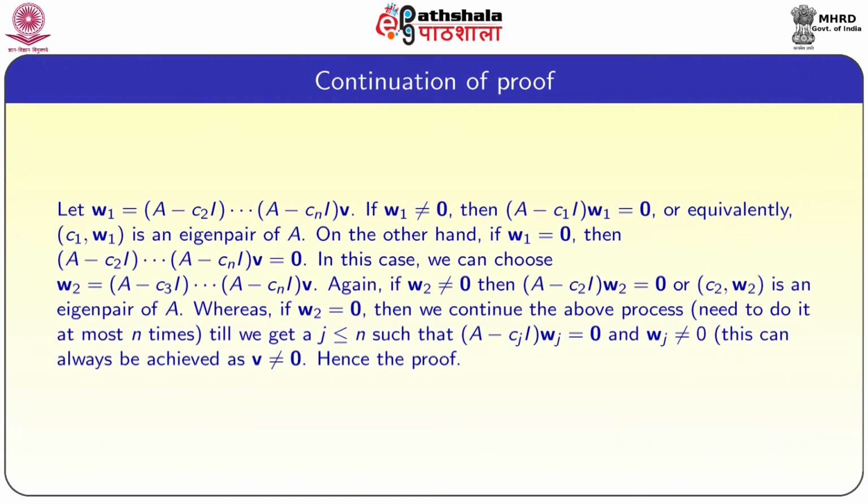Whereas if W2 is equal to 0, then we continue the above process, need to do it at most n times till we get j less than or equal to n, such that (A minus Cj I) Wj is equal to 0 and Wj is not equal to 0. This can always be achieved as V is not equal to 0, hence the proof.